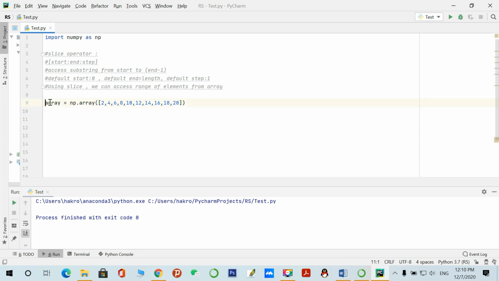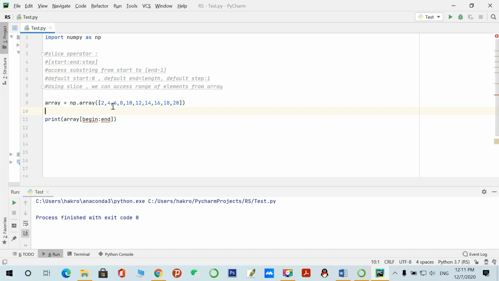I have created this one dimensional array. If I want to access a range from this array, how will I access it? Let's print. Here is the name of the array, and this is the beginning point, the starting point, and here is the ending point.